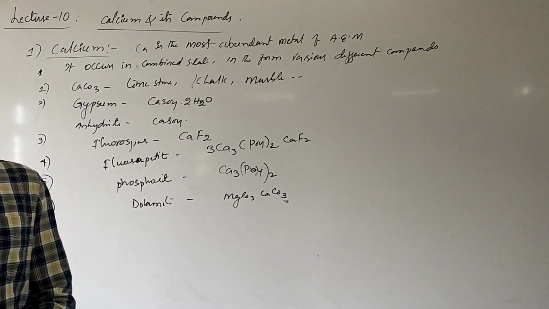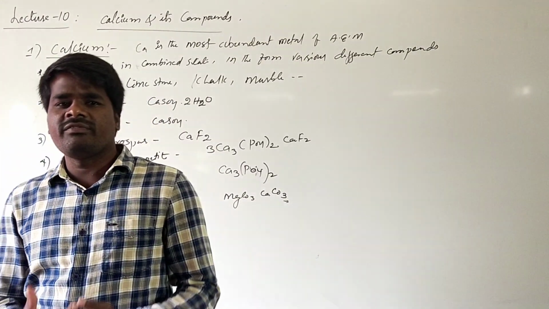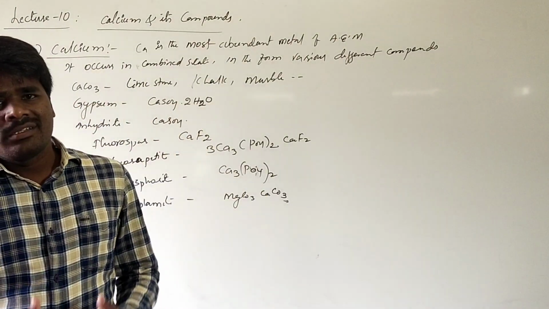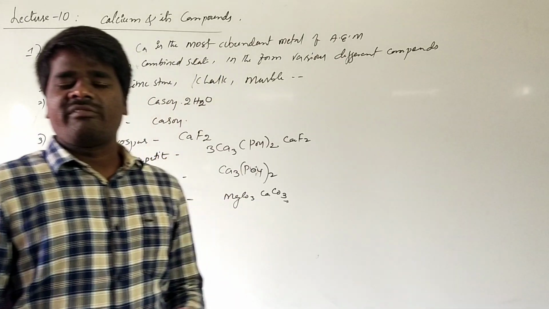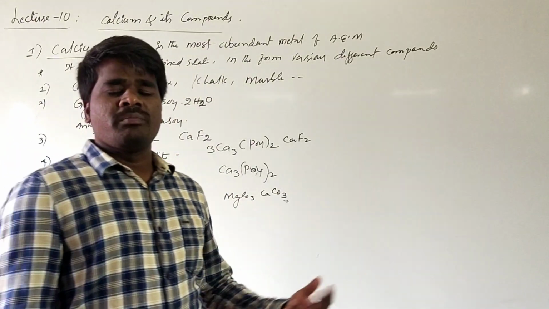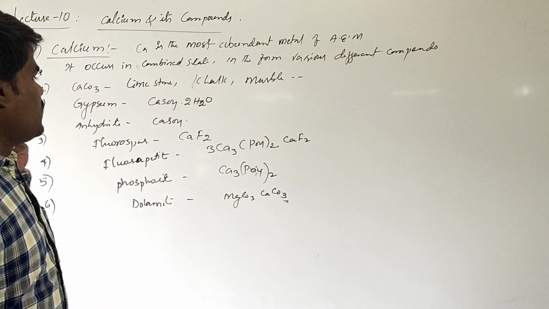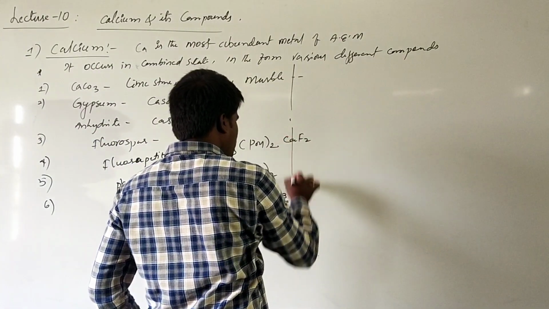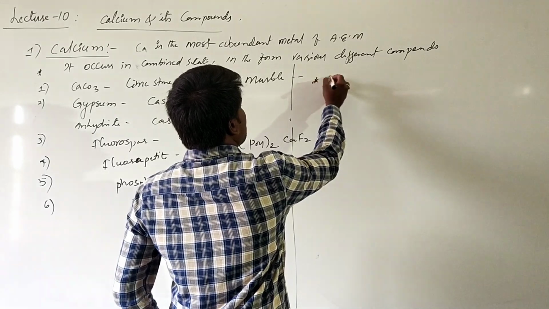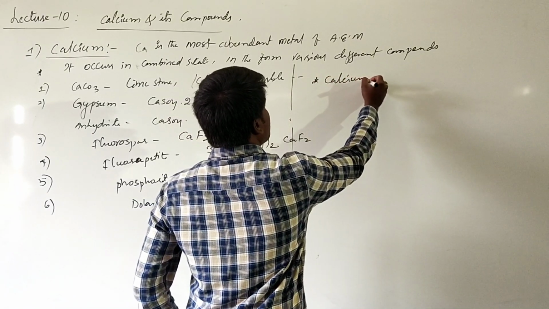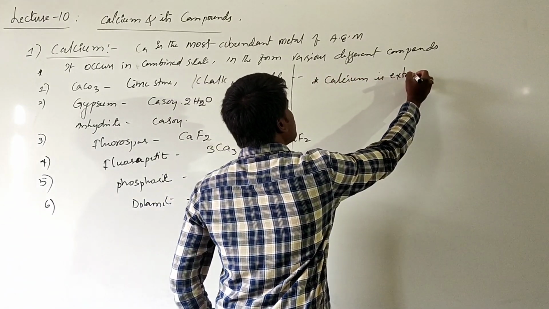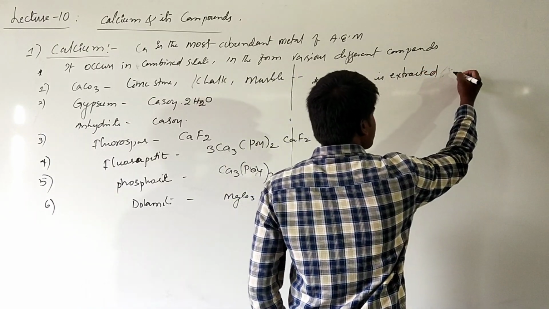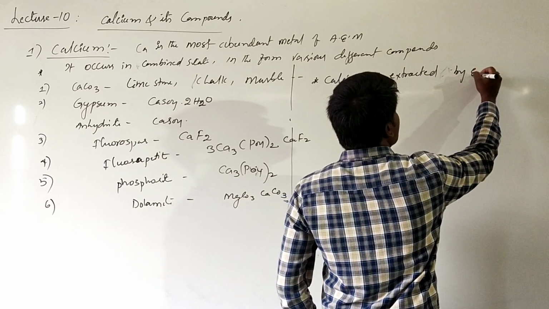Since it is a more reactive metal, it generally does not occur in the free form in nature. It exists in the combined state in the form of various salts such as calcium carbonate, calcium sulfate, calcium phosphate, calcium fluoride, etc. When it comes to the extraction, calcium is extracted by electrolysis.